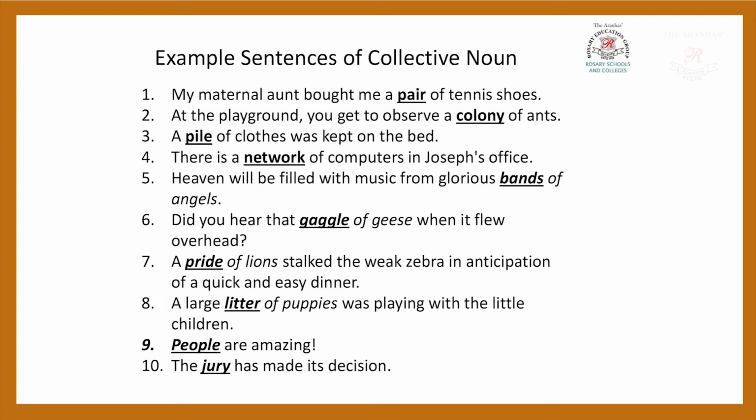A pile of clothes was kept on the bed. So on the bed there are many clothes. That is a pile of clothes. There is a network of computers in Joseph's office. Network of computers means not only one computer is there, but in Joseph's office there are many computers. That is a network of computers. So network is a collective noun.